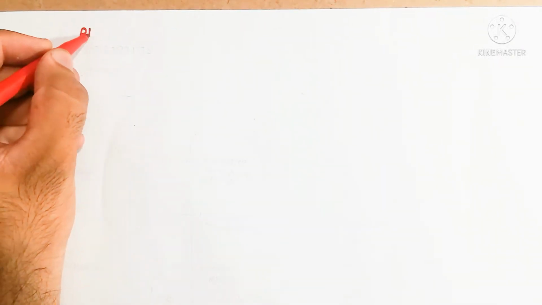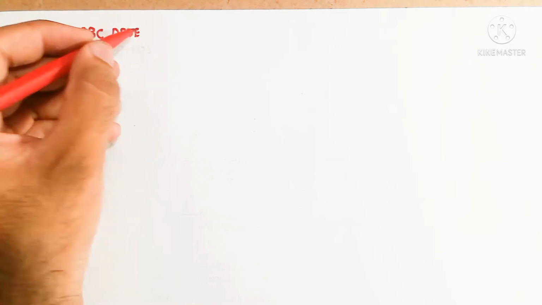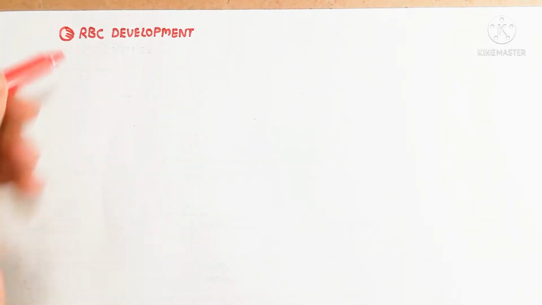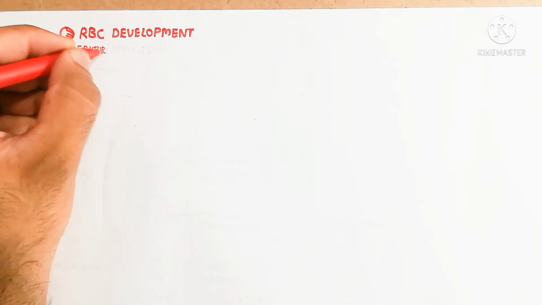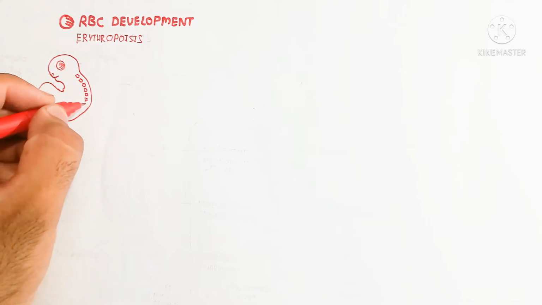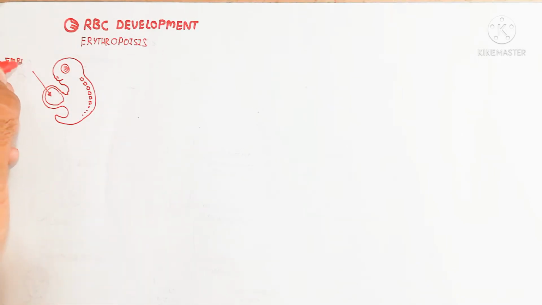Hello, in this video we will look at red blood cell development. We will understand about red blood cell, or RBC, development. It is known as erythropoiesis. This term is used for the development of red blood cells.